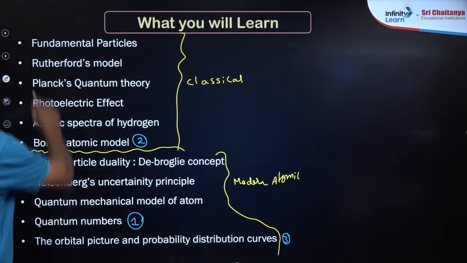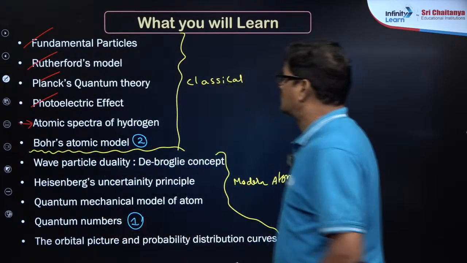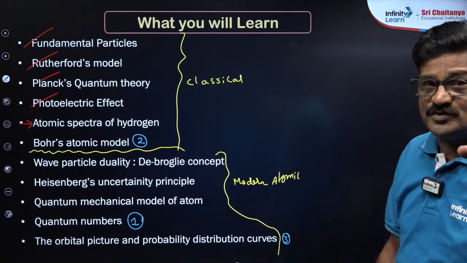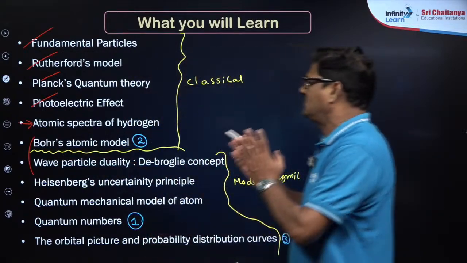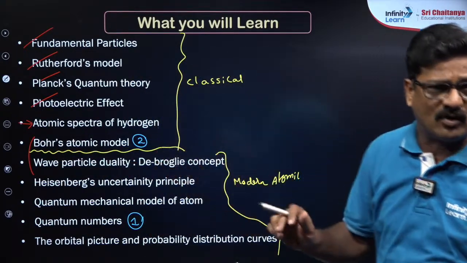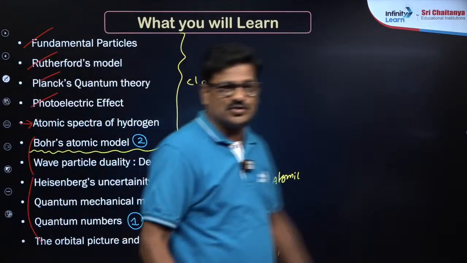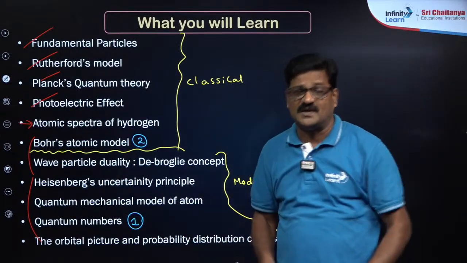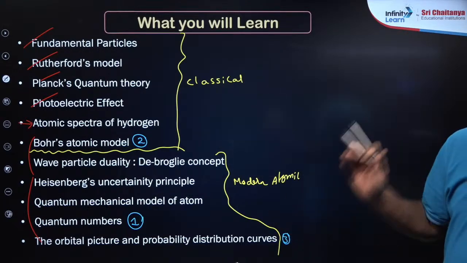today's plan is going to be fundamental particles, Rutherford, Planck and photoelectric effect, and if possible we are going to do atomic spectra. So this atomic structure we are planning in 3 sessions, Monday, Tuesday, Wednesday. Tomorrow we are going to discuss all of Bohr's atomic theory, and at last, on Wednesday, we are going to discuss about these 3 points. So this is my plan for atomic structure. I want to give 3 sessions for this. So today, tomorrow and day after tomorrow, without fail, you please attend.